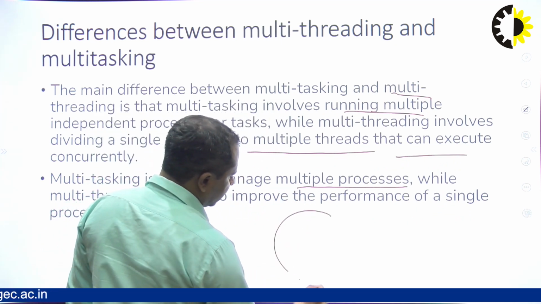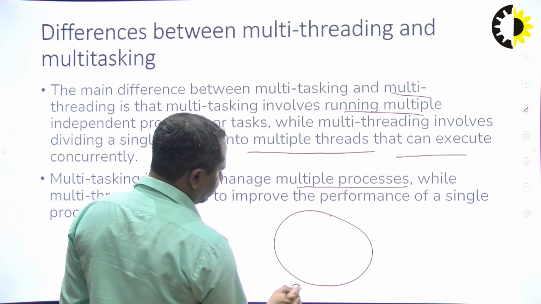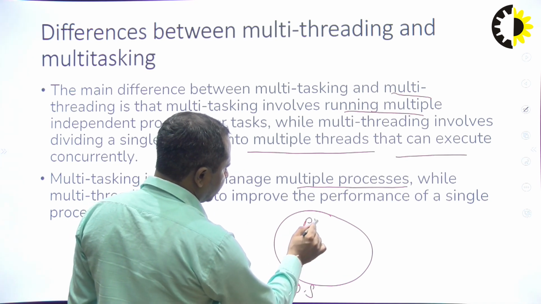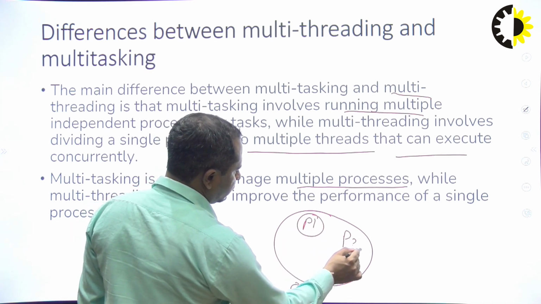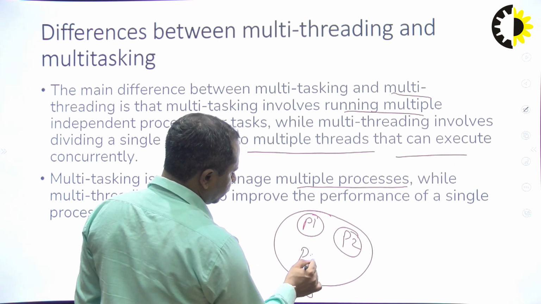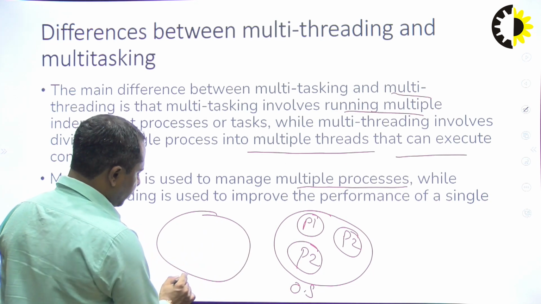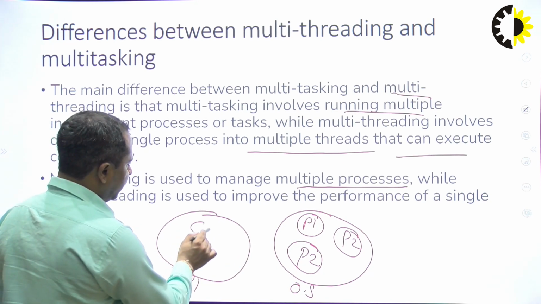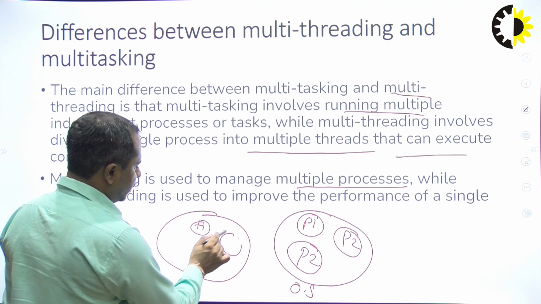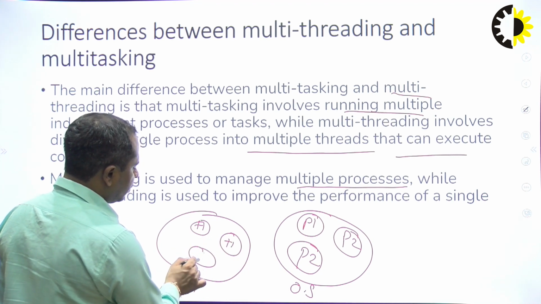In the operating system, so many processes execute concurrently, but in multi-threading, in one process, so many sub-processes can execute concurrently.